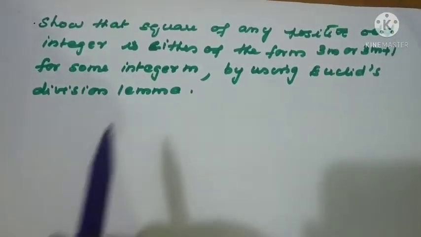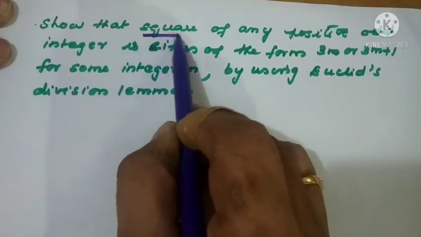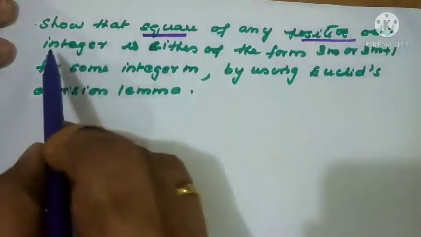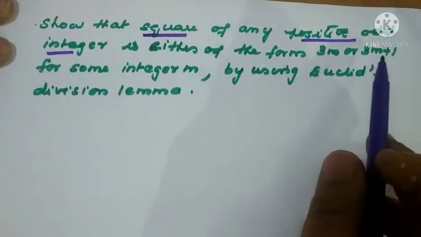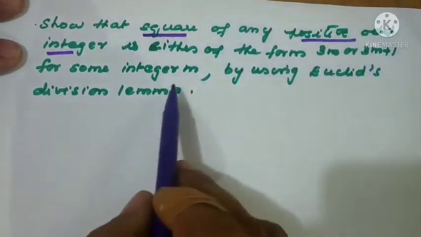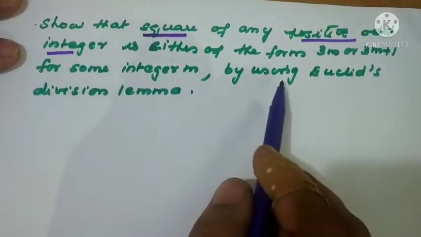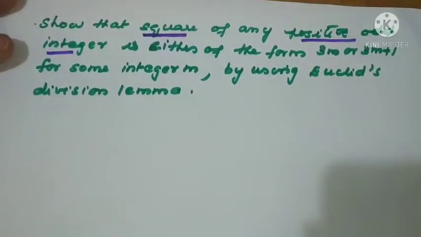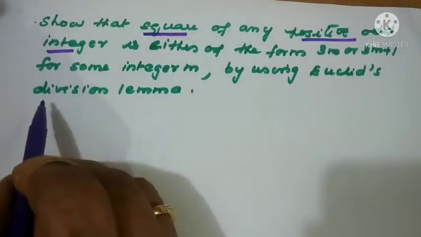Show that the square of any positive odd integer is either of the form 3m or 3m plus 1 for some integer m by using Euclid's lemma only. So we have to prove that the square of any positive integer is of the form 3m or 3m plus 1 only. So let us take a to be any positive integer.